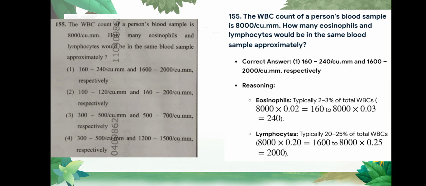Question number 155: the WBC count of a person's blood sample is 8000 per cubic millimeter. The correct answer is option number 1, 160 to 240 per cubic millimeter and 1600 to 2000 per cubic millimeter respectively.